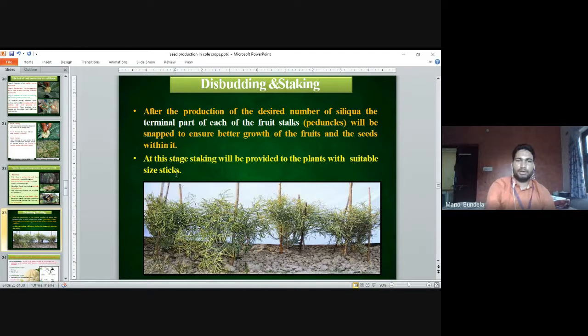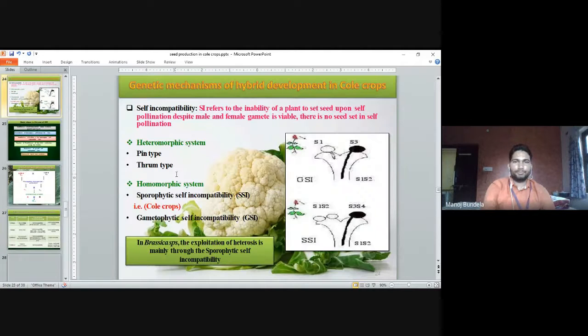Disbudding means the outer terminal portion we have to remove. If the terminal portion is removed, more side branches will come. So the head yield will be increased, and the seed yield will be increased.